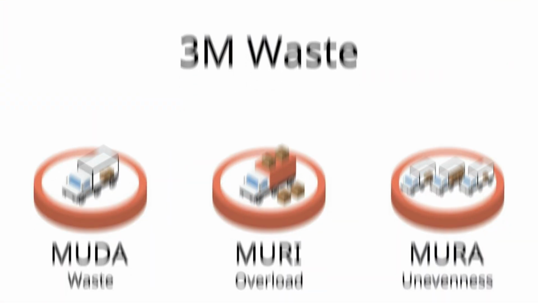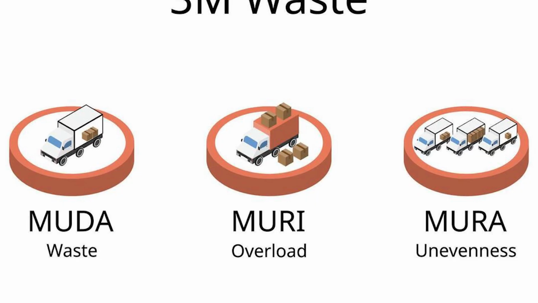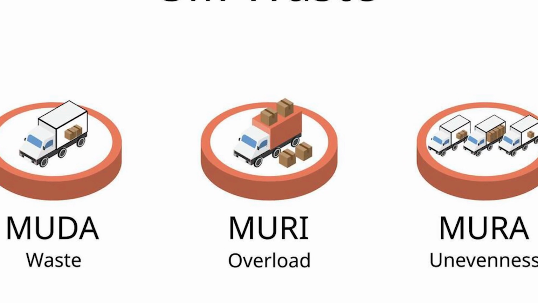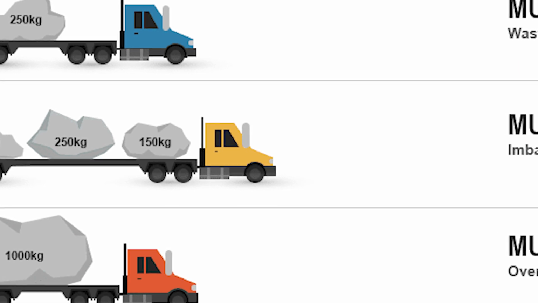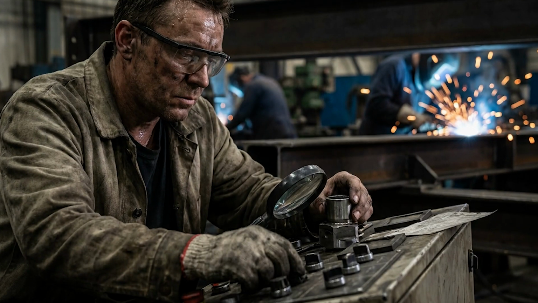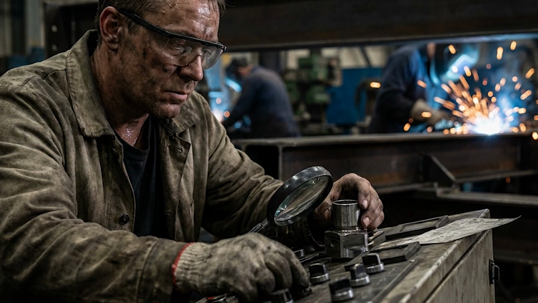Now let's talk about Muri, and how it results in further problems. When we talk about Muri, primarily we are talking about the overburden or excessive strain on the people or the machine. So let's talk about the first burden, the operator burden. Now if a semi-skilled worker is working on the machine, there is a possibility that after a while that person is not able to understand how to manage the production, how to manage the machine, and how to make sure that whatever output is required is coming or not.